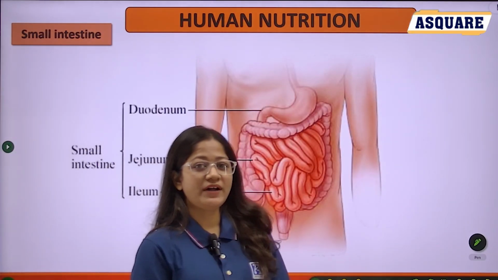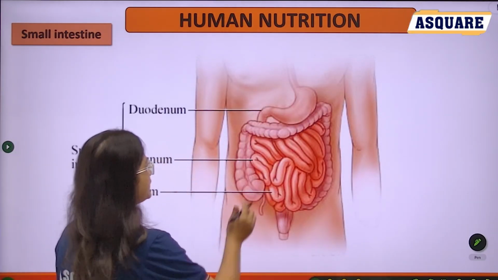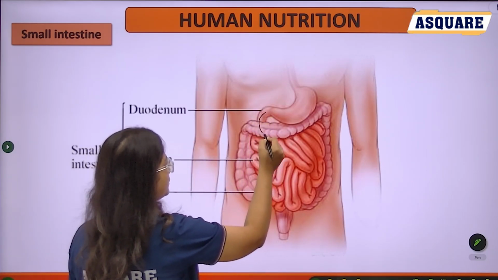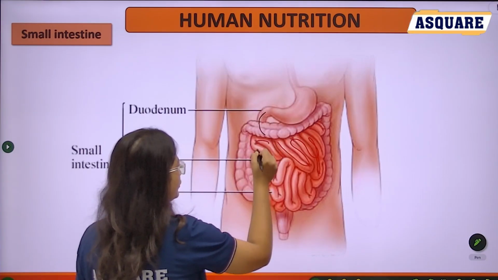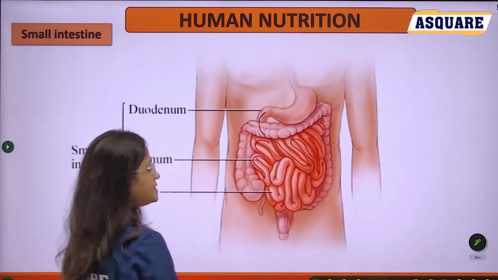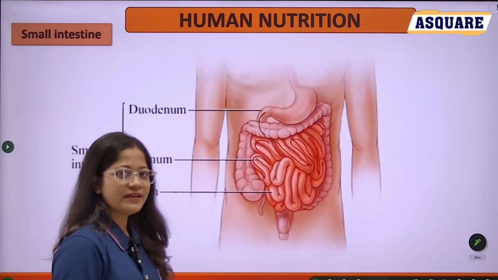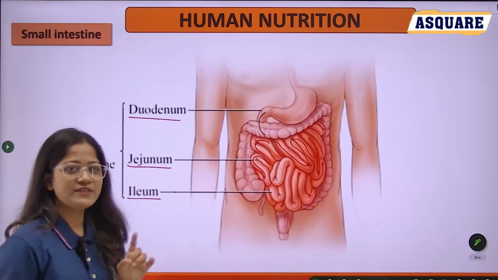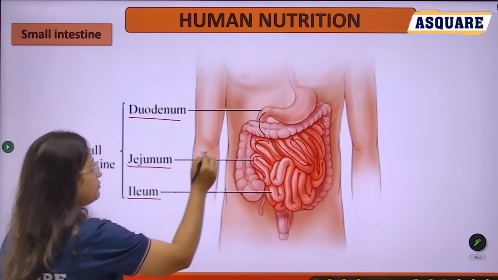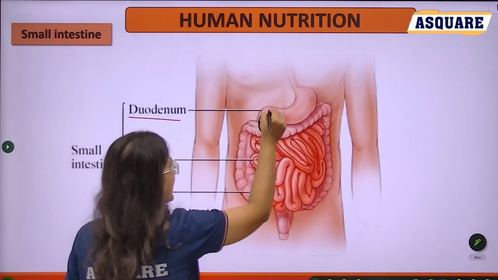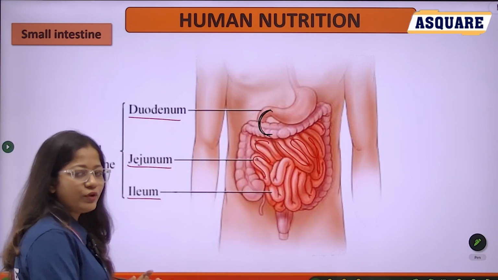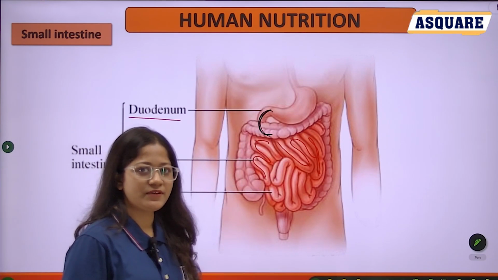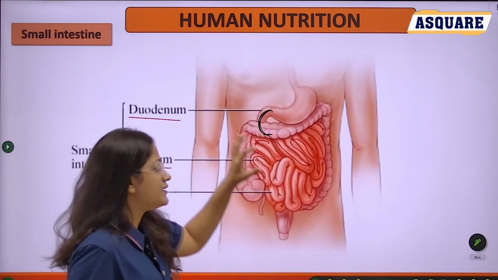The next part is the small intestine. See here, from the stomach, this tubular, highly coiled structure we call the small intestine. The small intestine also contains three parts. The first part is the duodenum. The duodenum is a C-shaped structure, the initial part of the small intestine, and its shape is important, that is a C shape.